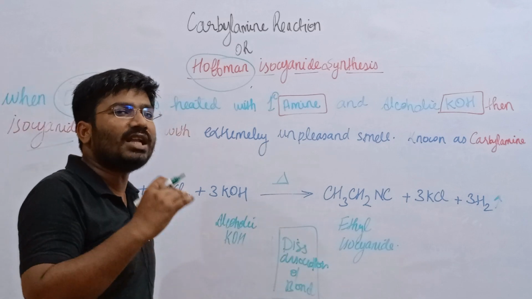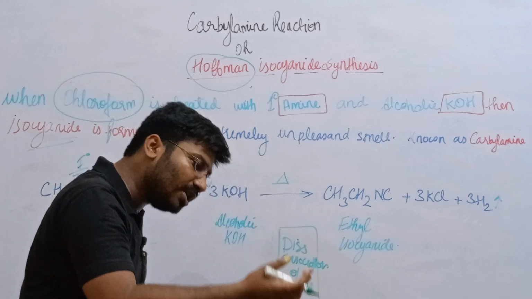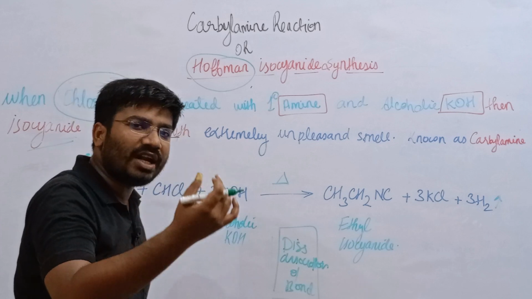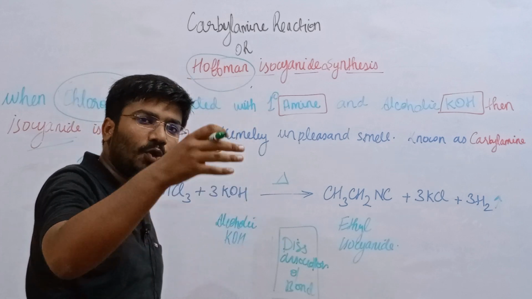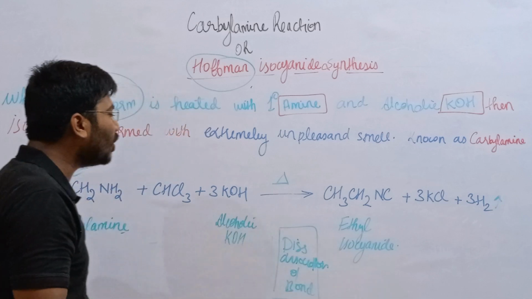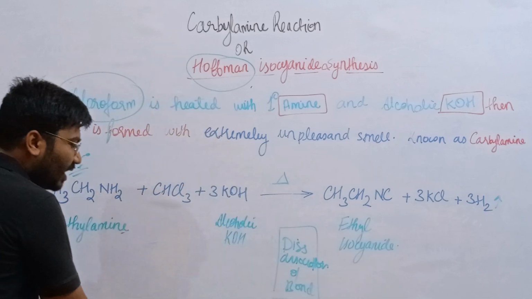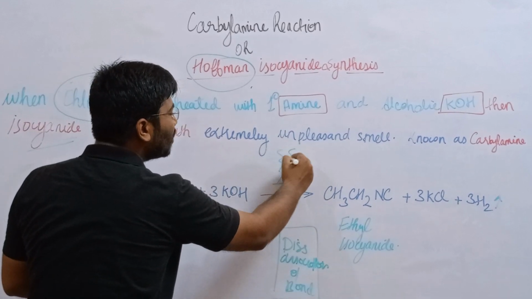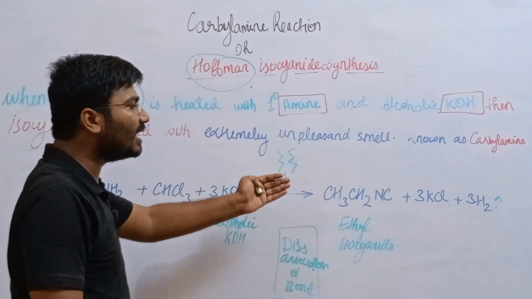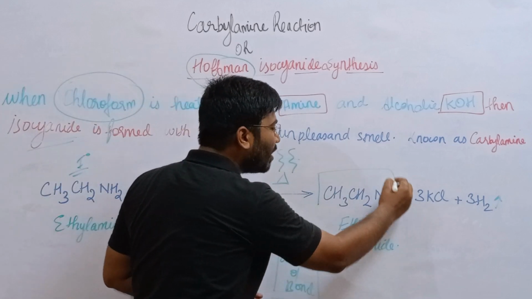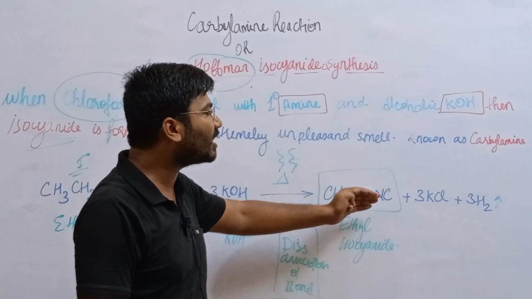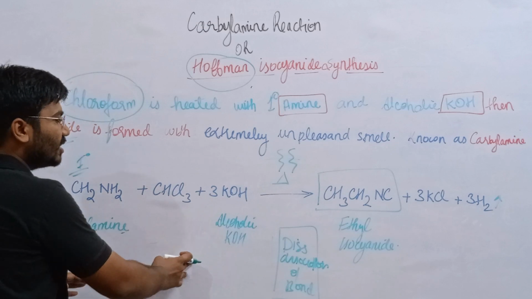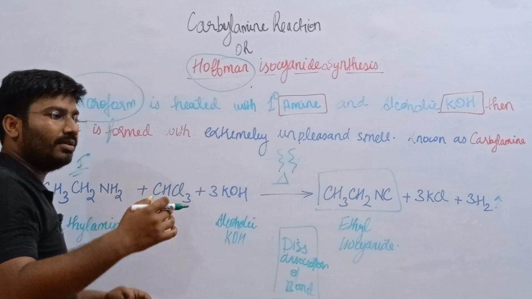One doubt that may come is how the bond is breaking down and how the bond is making. So for a reaction to be carried out, every reaction tends to come to its equilibrium position. Which position? Equilibrium. When heat is given to this system, the bonds break down due to the increase in energy, and now they attain equilibrium by making these bonds, making these products. This is known as Hoffman isocyanide synthesis. Further discussion we will do in our meetup class.